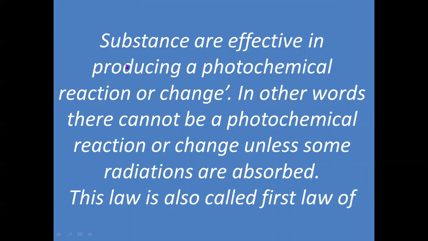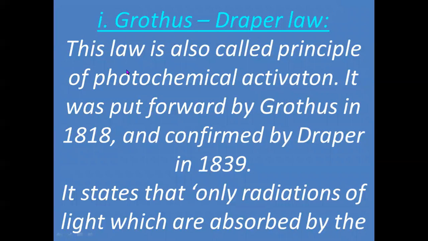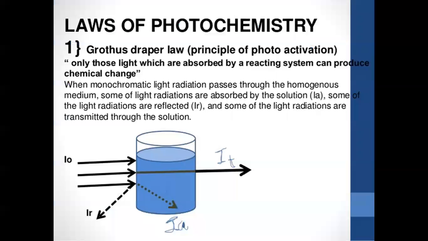Means the radiations which are absorbed by the material or the substance only can bring a chemical change. So it is necessary for a material or substance to absorb certain radiations, then only a chemical change will occur, and that is called photochemical change.